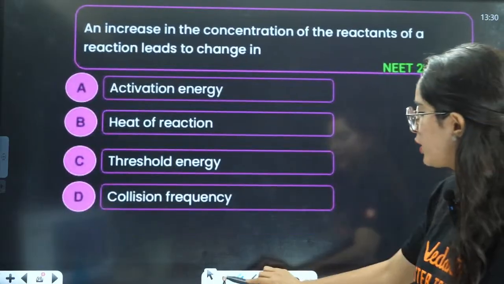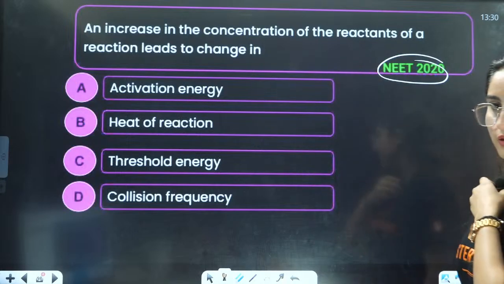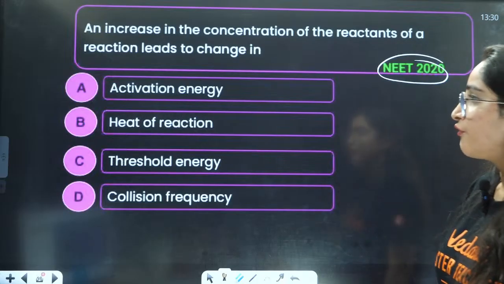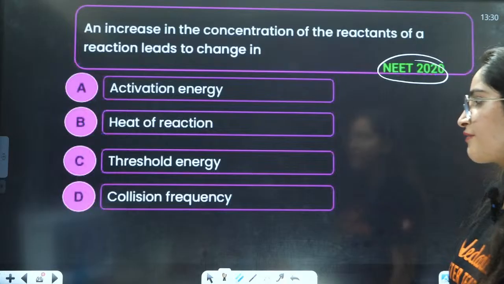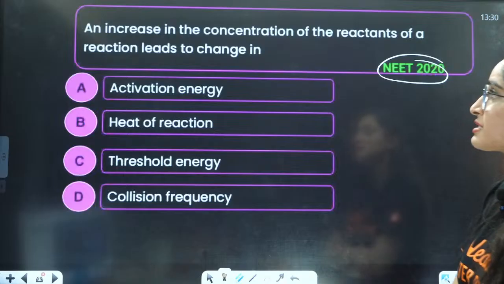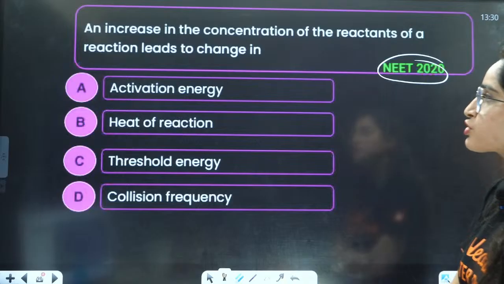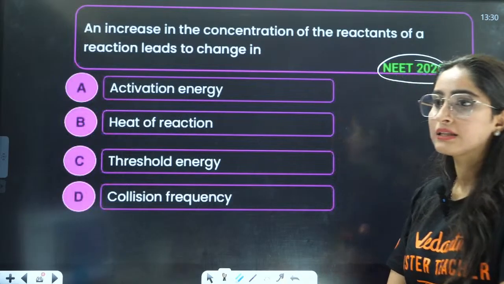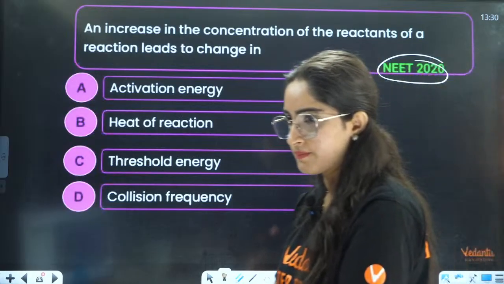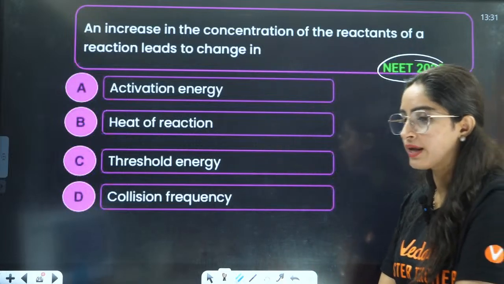Next question is again a 2020 question, right? An increase in the concentration of reactants of a reaction leads to a change in which thing? Everybody, which thing? If you are increasing the concentration of the reactant, does it change heat of reaction, threshold energy, activation energy, or collision frequency? Yes, very good, collision frequency.